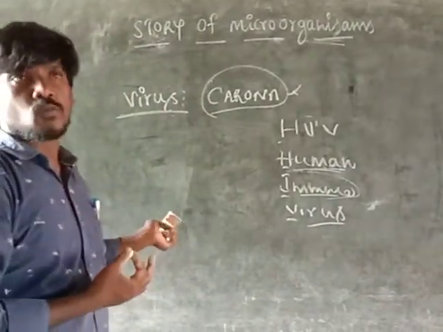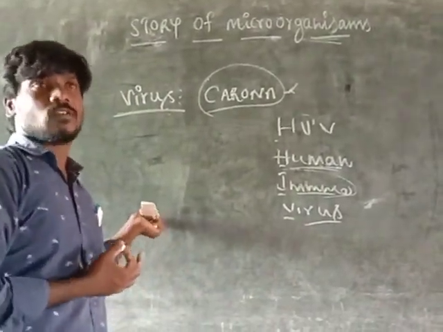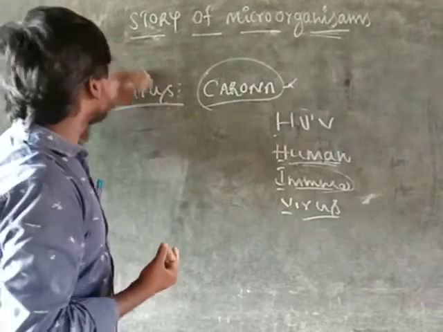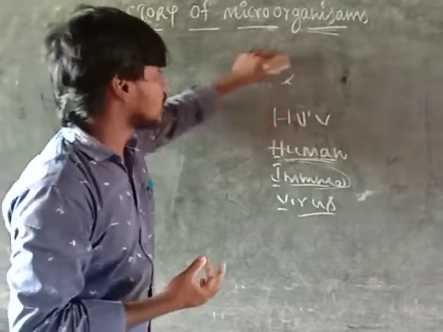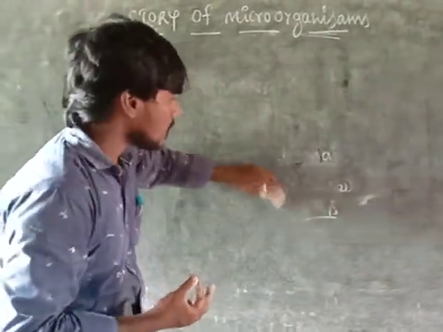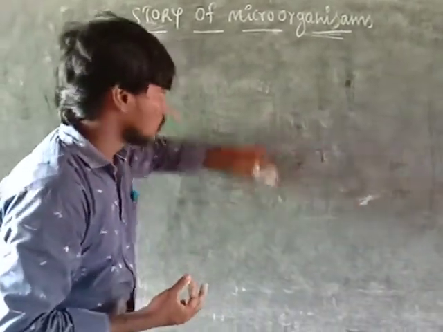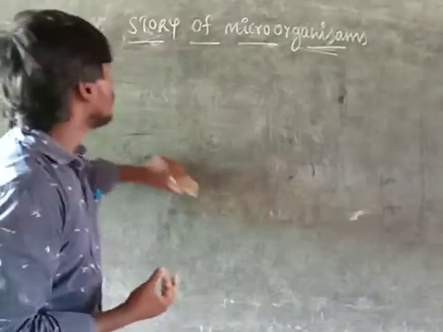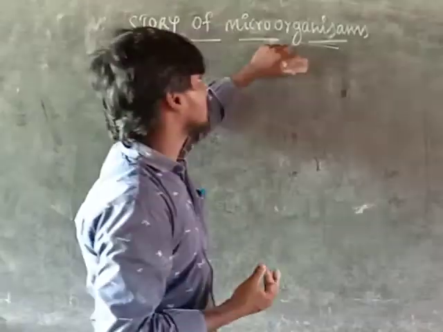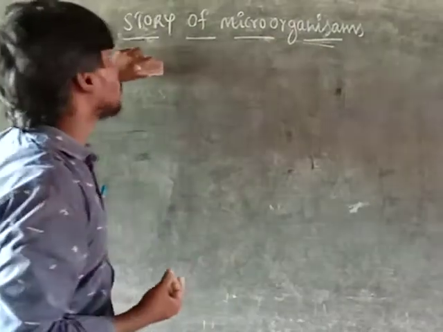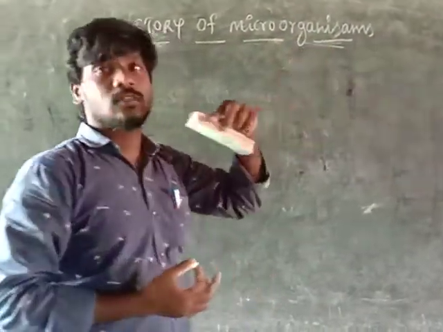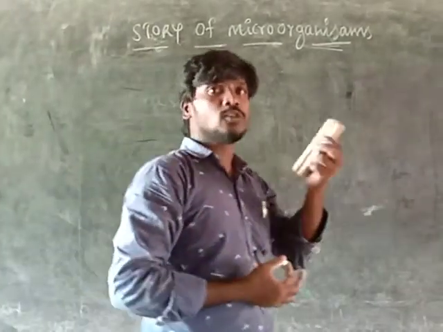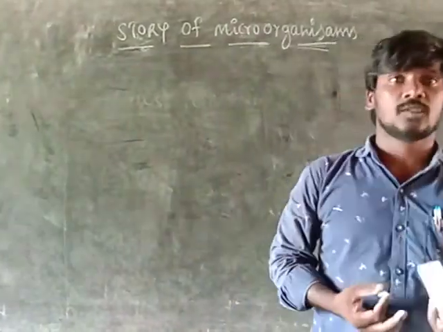These different microorganisms are very harmful to our body and also to our crop cultivation. Okay, so this is the story of microorganisms part 1, only about harmful microorganisms. The next class will discuss useful microorganisms. Okay, thank you.